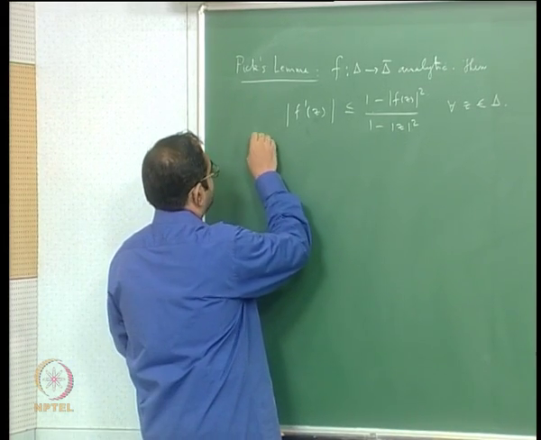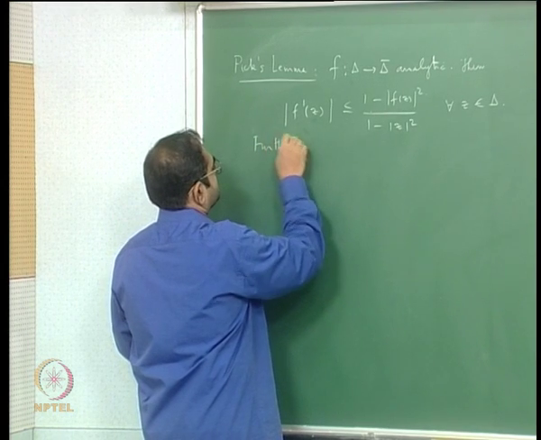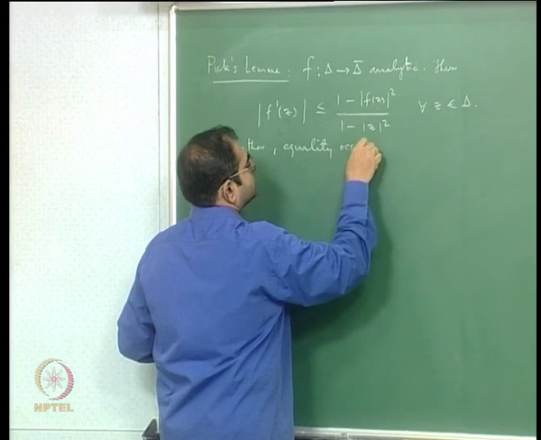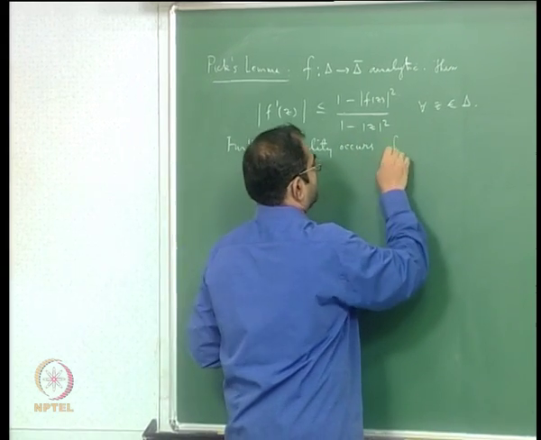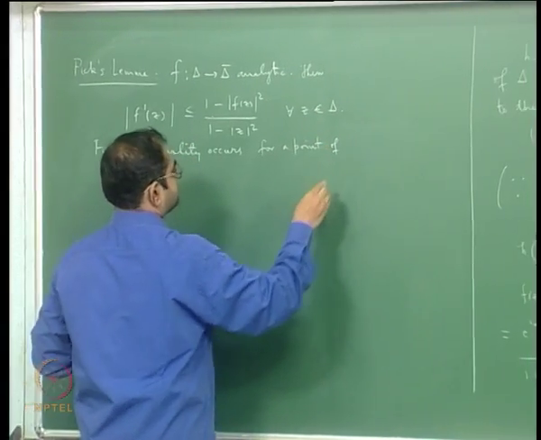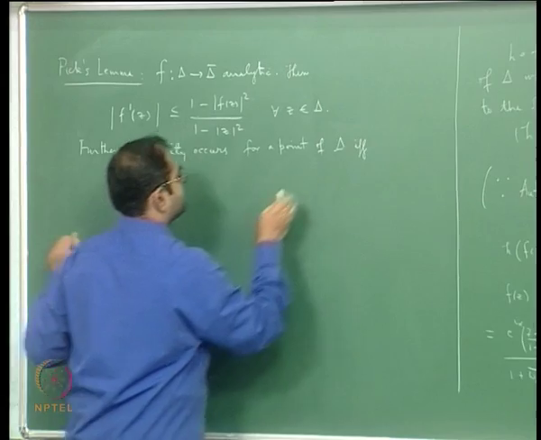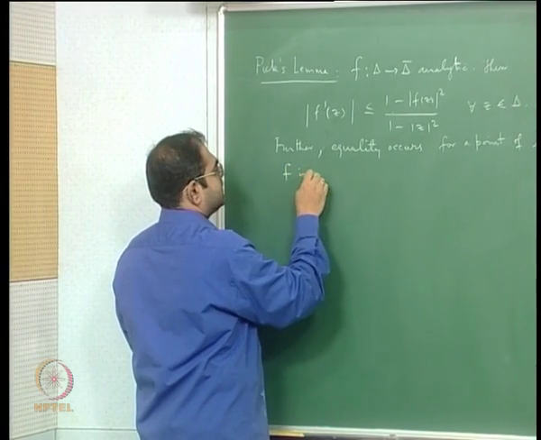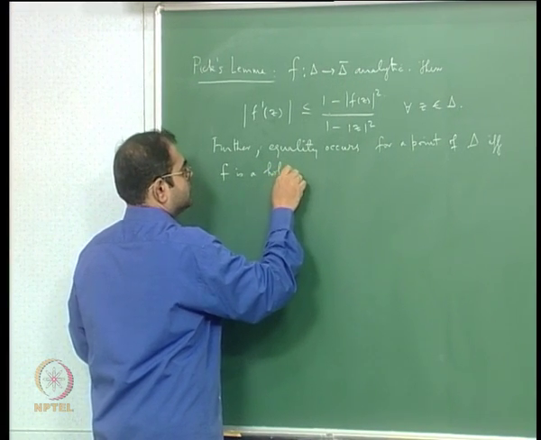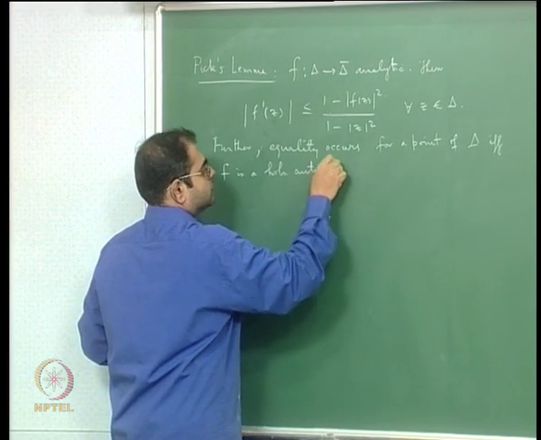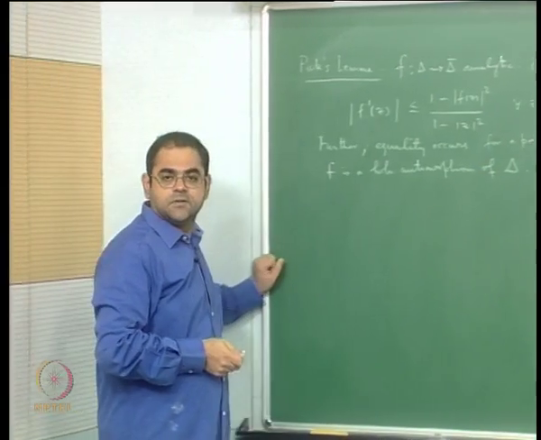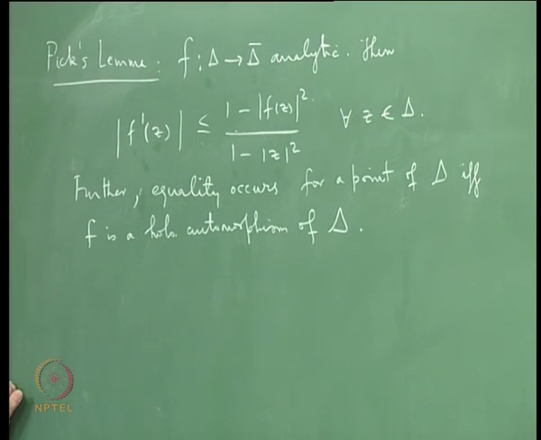So further, equality occurs for a point in delta if and only if f is a holomorphic automorphism of delta. So this is Pick's lemma.